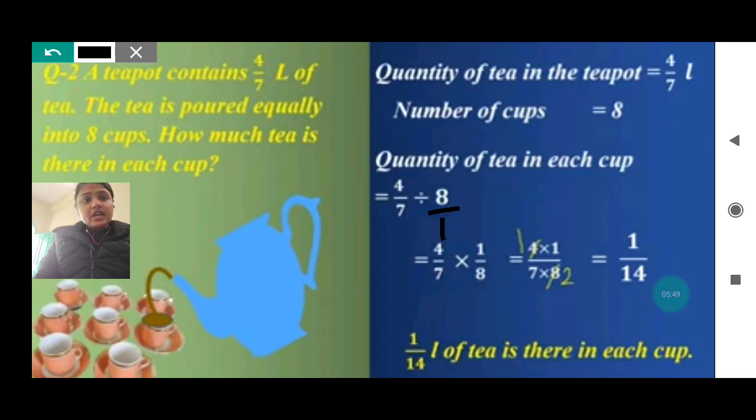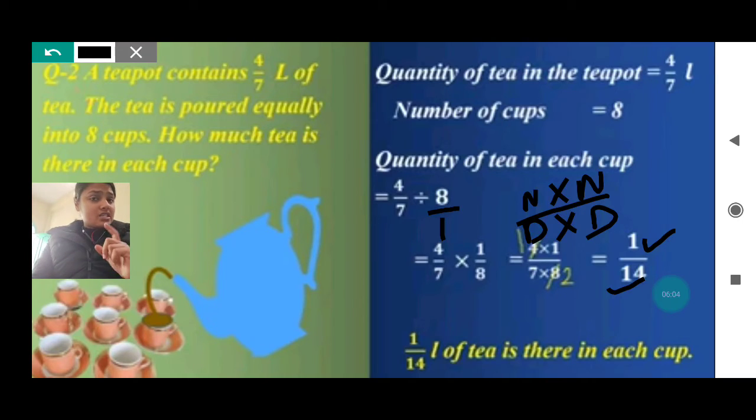That's that much only. So now you will multiply the numerator with the numerator, my dear, and the denominator with the denominator. So 1 into 1 will be 1 and 7 into 2 will be 14. So how much is there in each cup? In each cup there is 1 by 14 liters of tea. Okay, that was the whole quantity given, and we have separately found out how much there is in each cup. Okay, so like this we used to do.